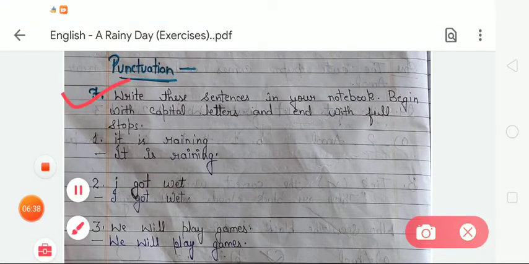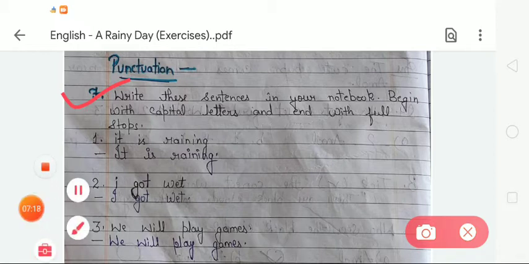Student, this is punctuation. Here we are going to use punctuation in the given sentences. So what will we do? Write these sentences in your notebook. Begin with a capital letter and end with a full stop. Dear student, in punctuation we have learned how to use the capital letter and full stop. As we all know, in a sentence the first letter begins with a capital letter and the sentence ends with a full stop.